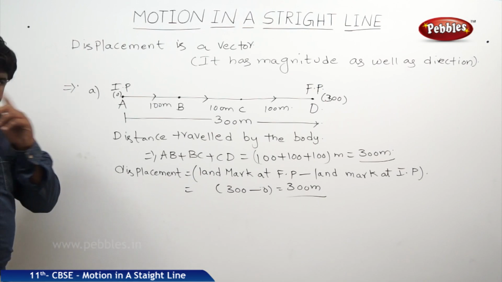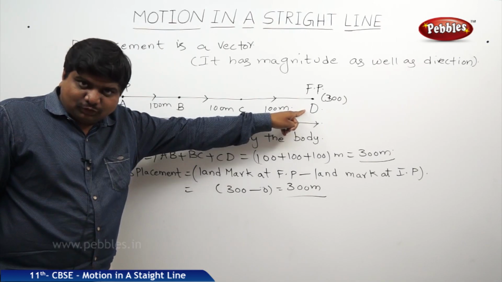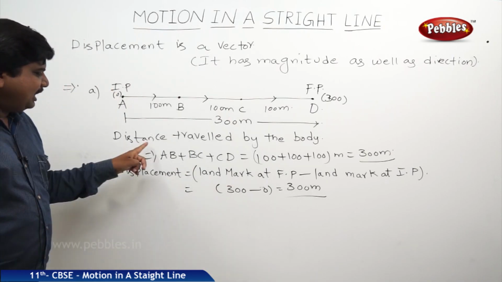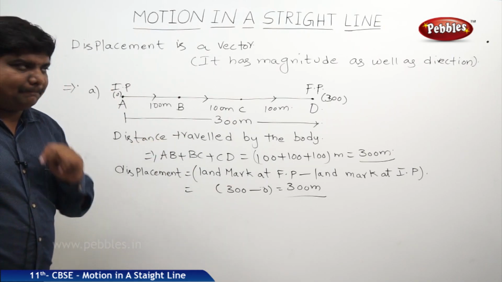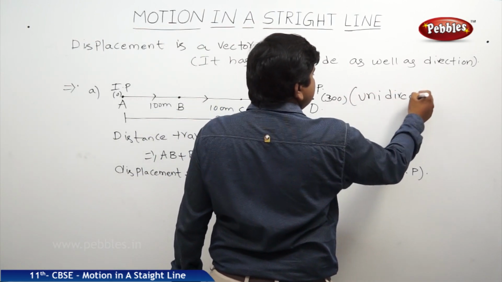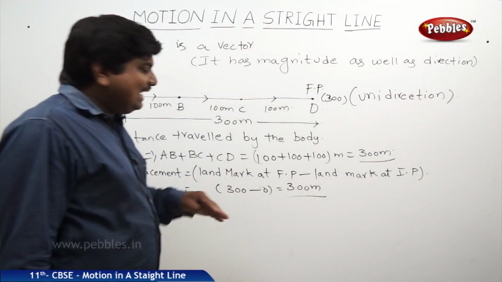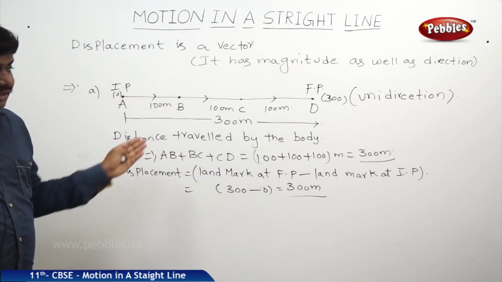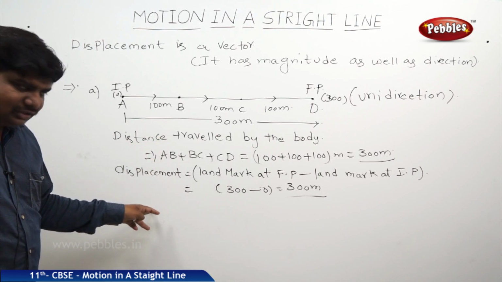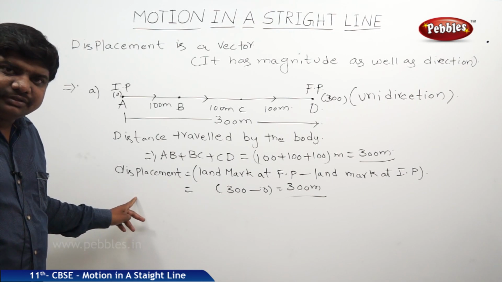From this example, we can understand that if a body keeps on moving in a rectilinear path or straight line motion, in a single direction, then the magnitude of distance and displacement are the same. This is called unidirection. Once the direction changes from D to another way, then the example will give another result. So only in straight line or unidirectional motion, distance magnitude is equal to displacement magnitude.